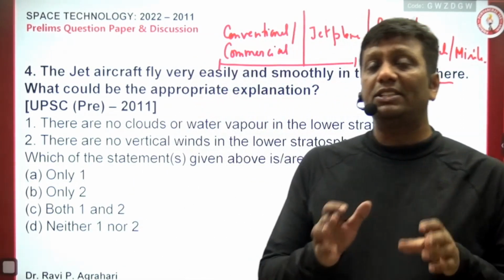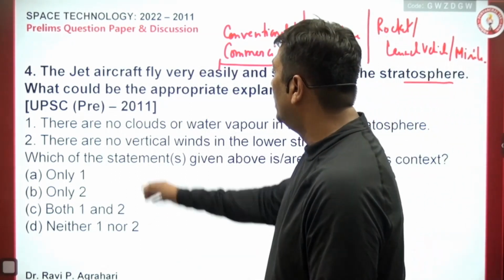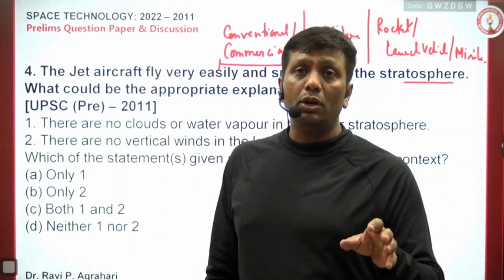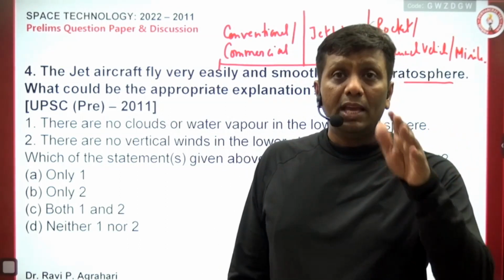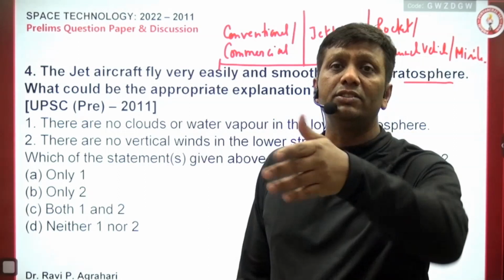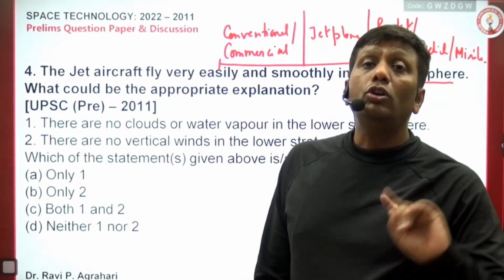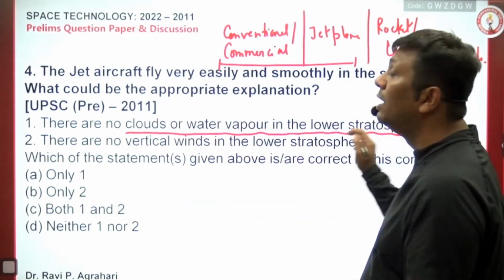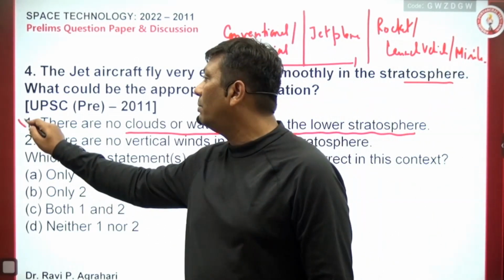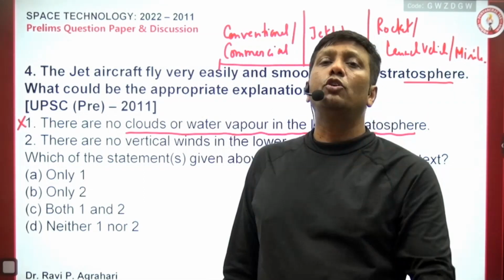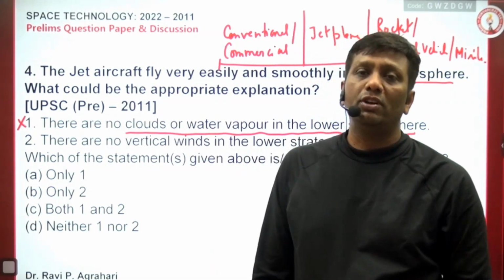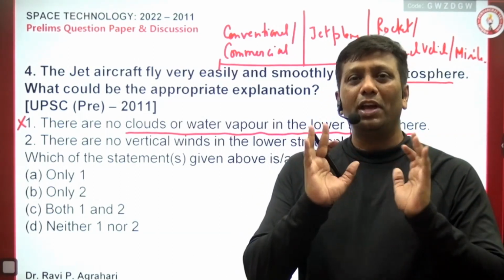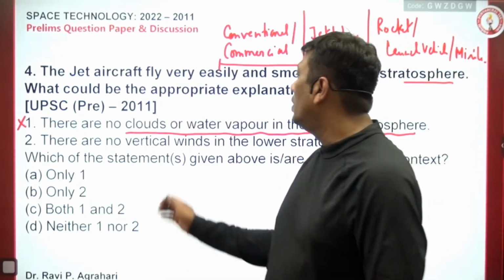That is the reason UPSC asked this type of statement in your options. Now come here, guys. The jet aircraft fly very easily and smoothly in the stratosphere. And one thing more I want to tell you, the stratosphere is a very peaceful area. Here the horizontal winds are maximum, and vertical winds are very low. But in this option, it says there are no clouds of water vapor in the lower stratosphere. So clouds are available and water vapor is available, guys. It is wrong. Stratospheric clouds, I hope you know, we discuss in the case of ozone depletion. This time I'm not taking the classes for ozone depletion, but stratospheric clouds, everybody knows. If you have heard of stratospheric clouds, the clouds are available.